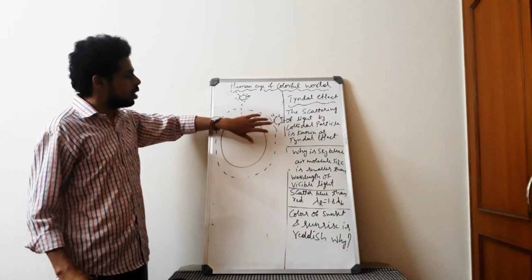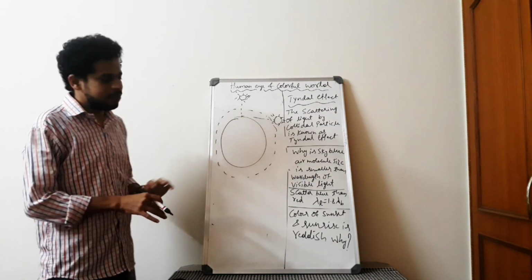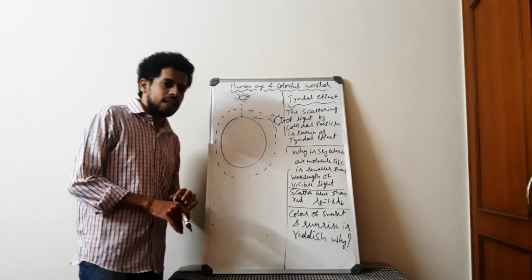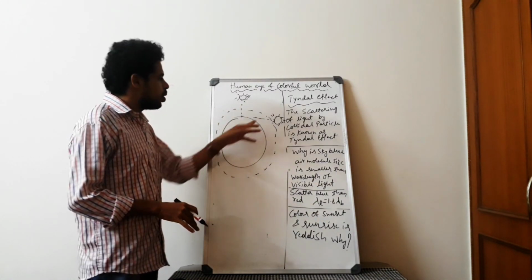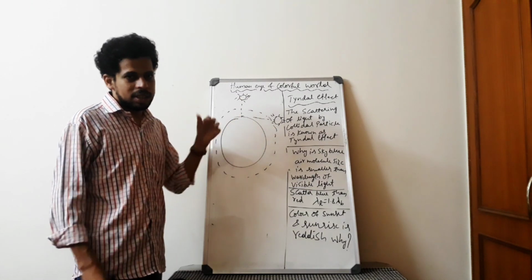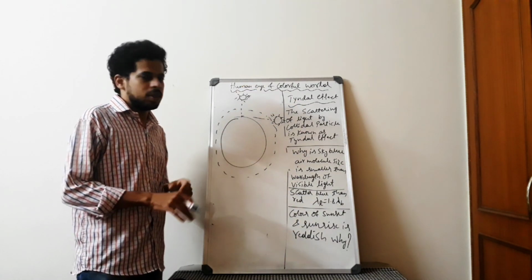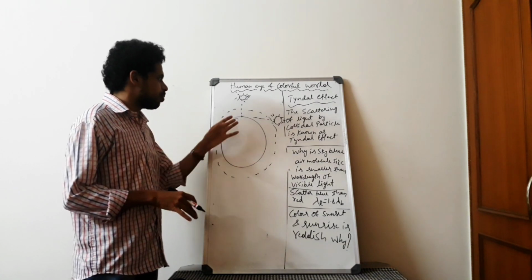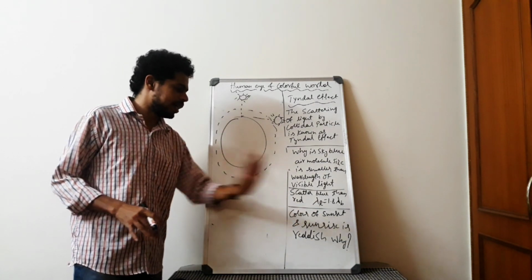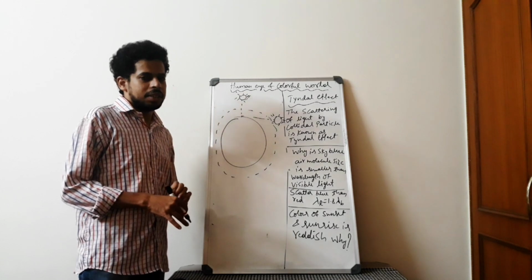So that is the reason for seeing the reddish color at sunset and during sunrise. This is also the same reason for advanced sunrise and delayed sunset. All these are the reasons for the reddish color of sunrise and sunset.